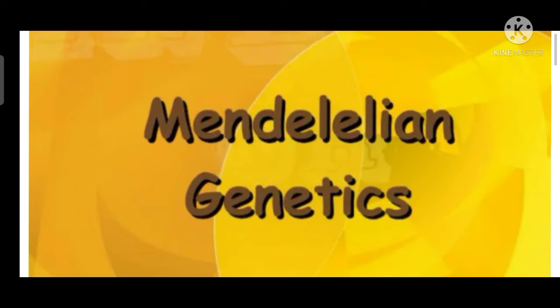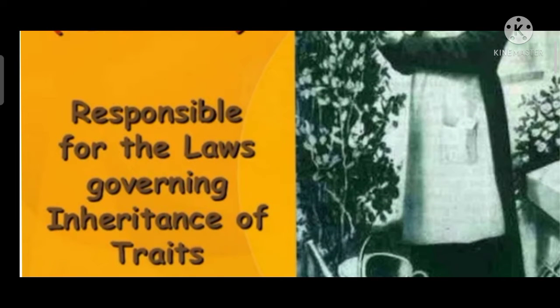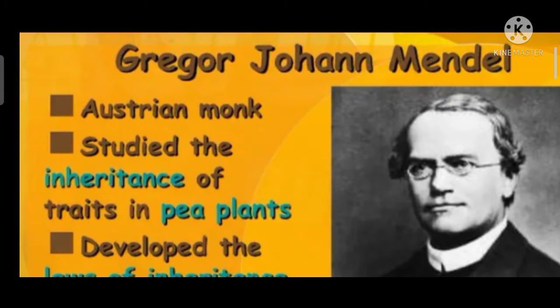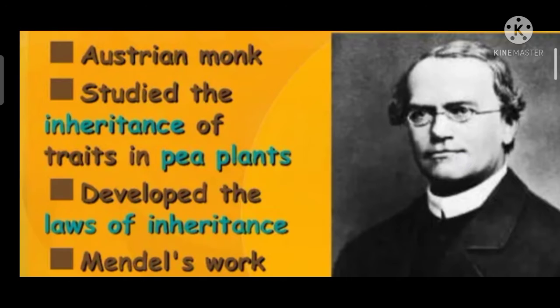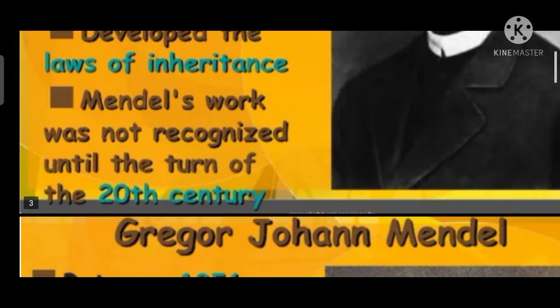My report is about Mendelian Genetics. Gregor Mendel, born in 1822, died in 1884. He was responsible for the laws of inheritance of traits, and he was also an Austrian monk. He studied the inheritance of traits in pea plants and developed the laws of inheritance. Mendel's work was not recognized until the turn of the 20th century.